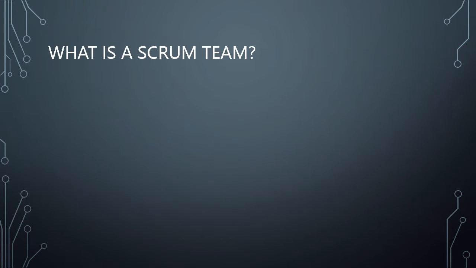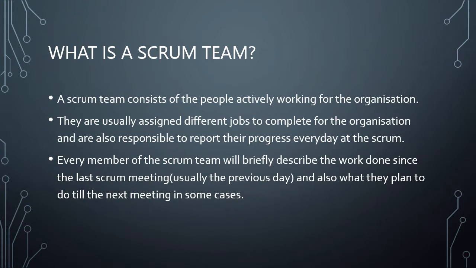What is a Scrum team? A Scrum team consists of the people actively working for the organization. They are usually assigned different jobs to complete for the organization and are also responsible to report their progress every day at the Scrum. Every member of the Scrum team will briefly describe the work done since the last Scrum meeting, usually the previous day, and also what they plan to do till the next meeting in some cases.